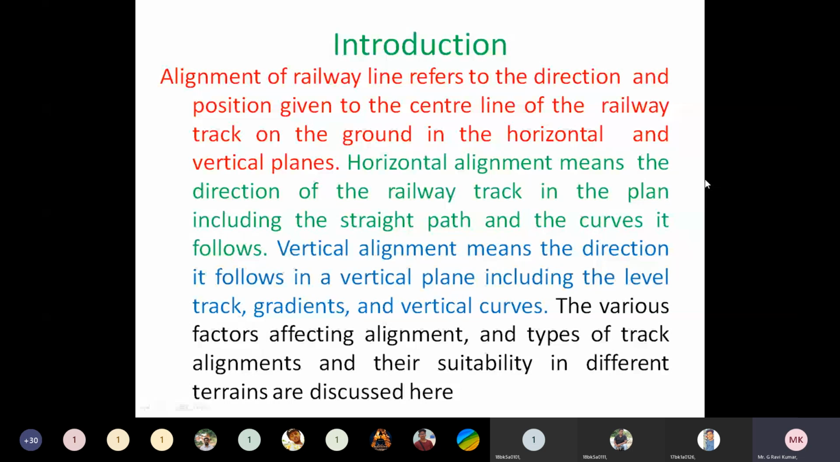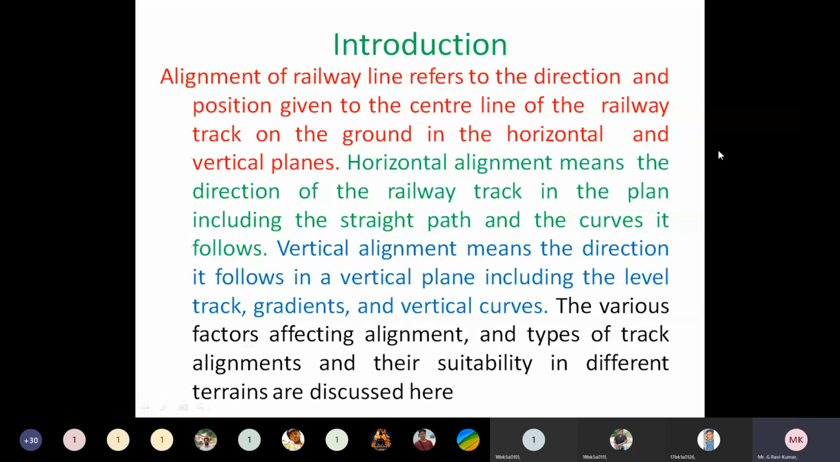Understand or no? And the center line of the entire railway track is called its alignment. So either in the vertical direction or the horizontal direction, the center line of the railway route or the railway track is called alignment. Horizontal alignment means the railway track which is in the horizontal direction. It means the railway track which is flatter or leveled is called horizontal alignment.